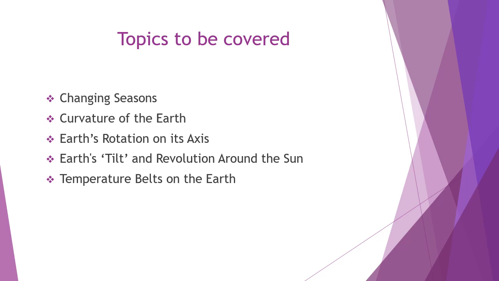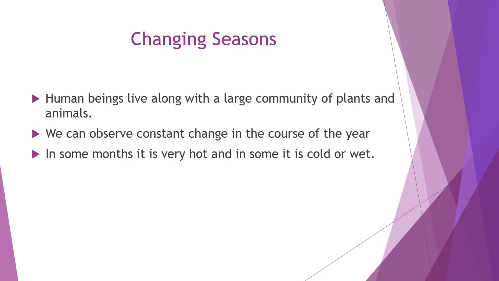But now in this lesson, some topics only are covered, that is at present changing seasons. Human life is depending on plants and animals. Actually, we are living together. We are depending on the plants and animals. So, as per this, we are observing so many changes in the time of a year. What are the changes? Sometimes it's very hot. Sometimes it's very cool. Sometimes it's wet. That means we are finding the seasons changing.